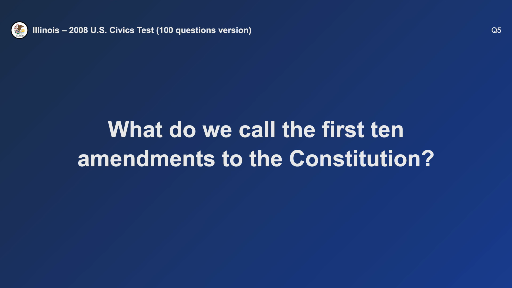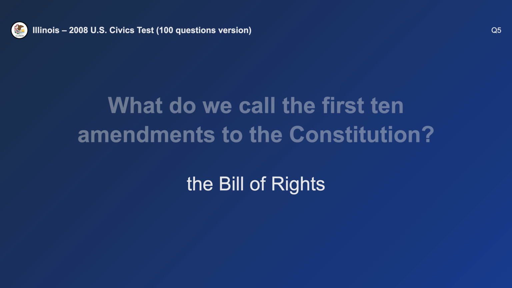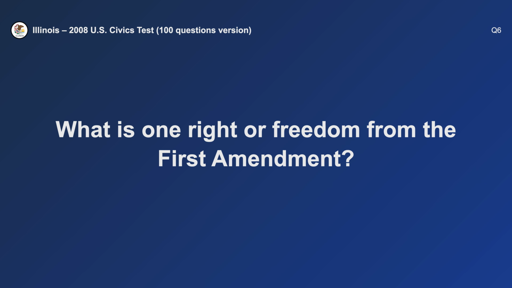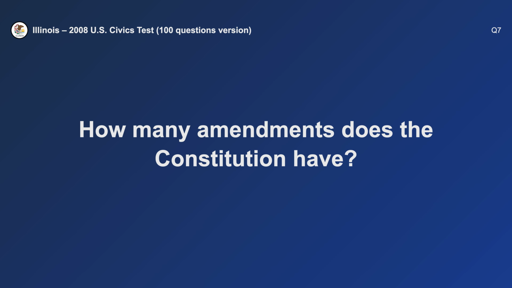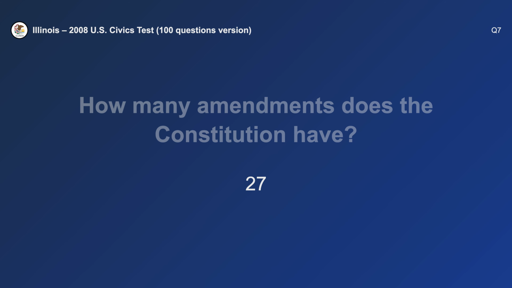What do we call the first 10 amendments to the Constitution? The Bill of Rights. What is one right or freedom from the First Amendment? Speech. How many amendments does the Constitution have? 27.